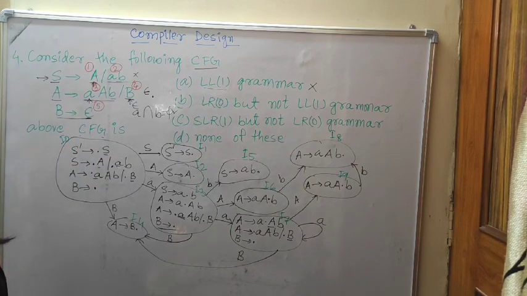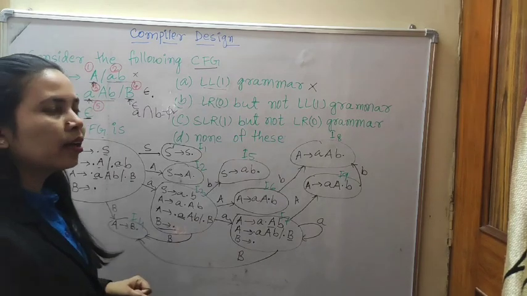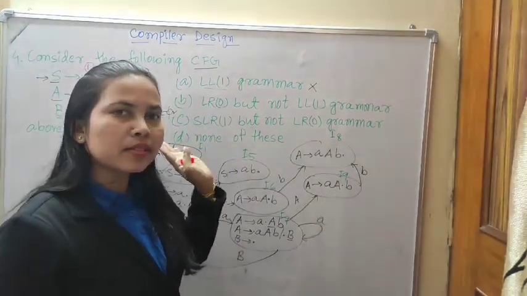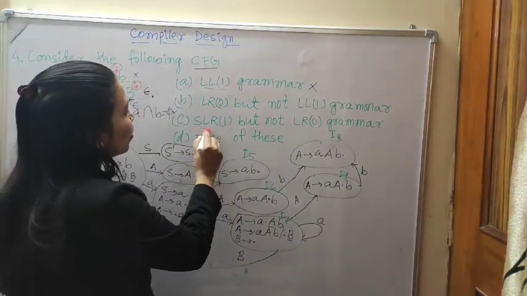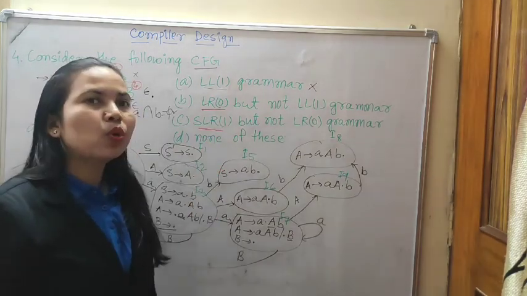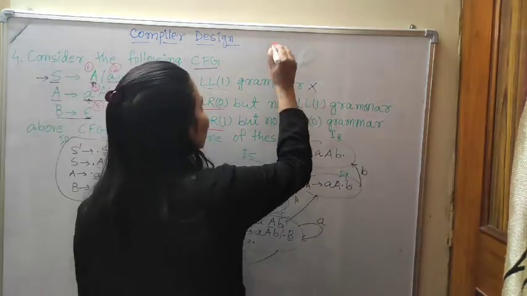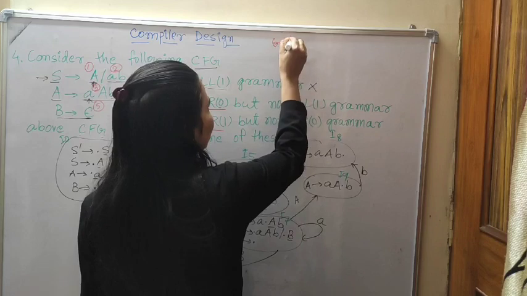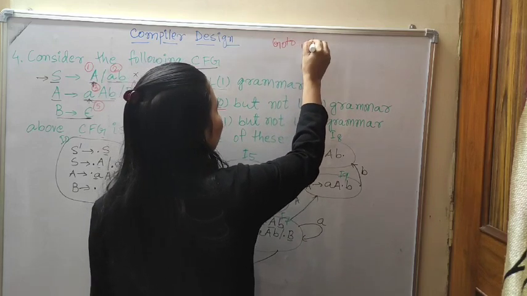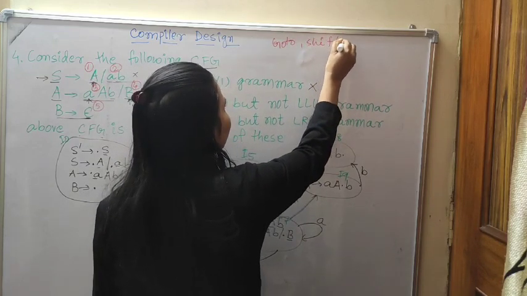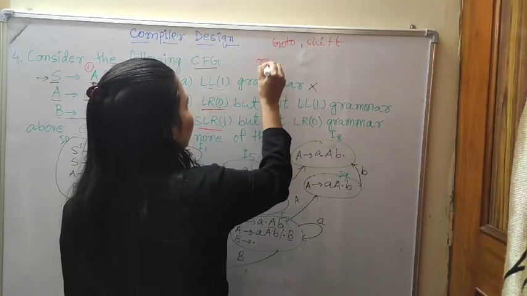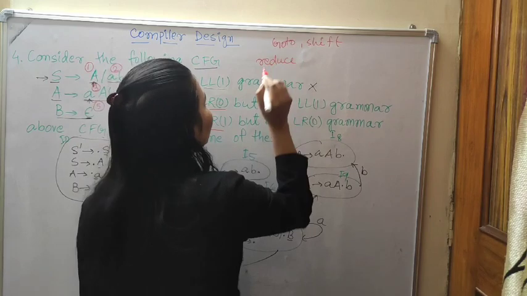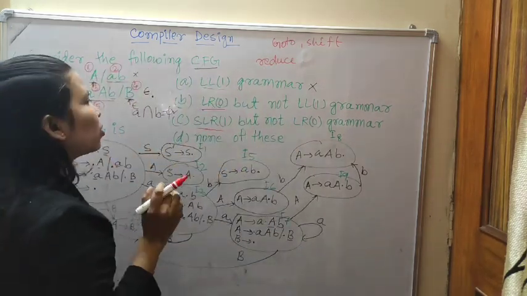Now you will check it in the LR0 parser table. Remember that the LR0 parser table and the SLR1 parser table are both the same in the go-to part and the shift part. Which one is different? Only the reduce part.